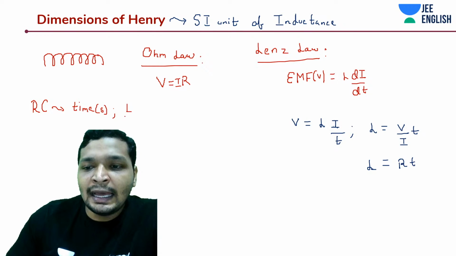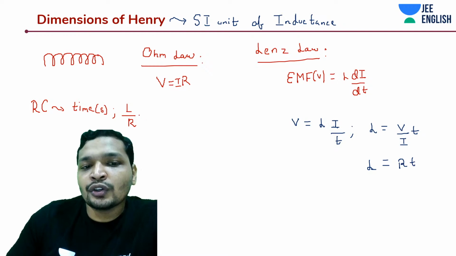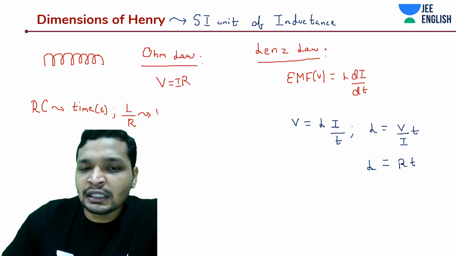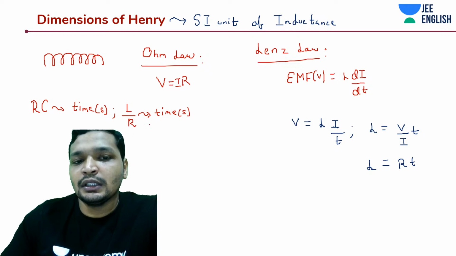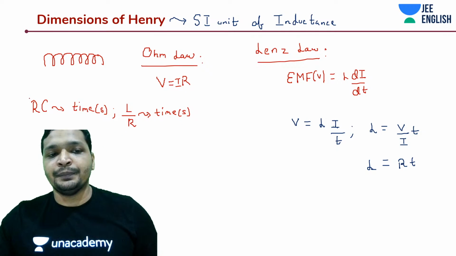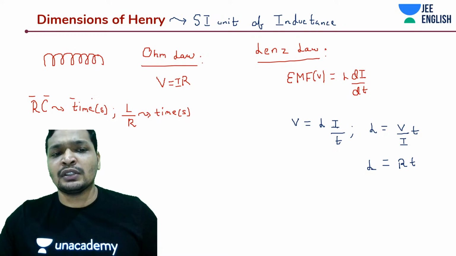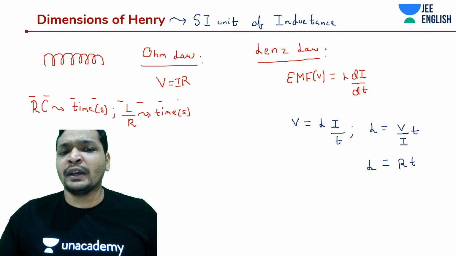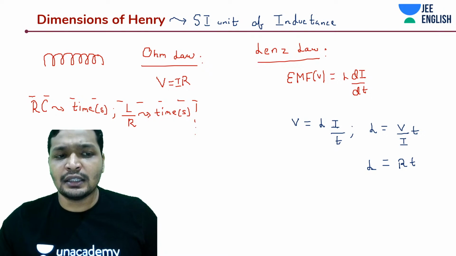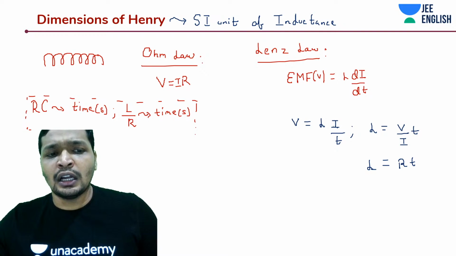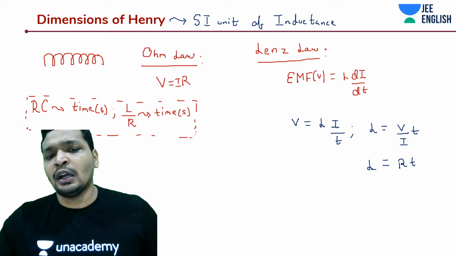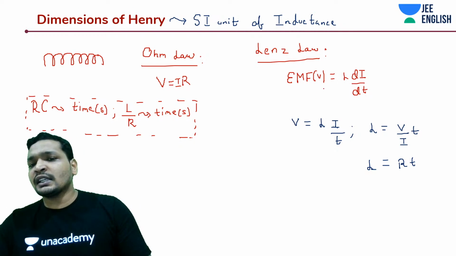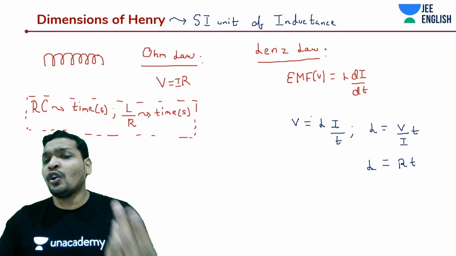And similarly, L by R also gives you time. This is another way of remembering things. You can remember it this way as well. This is also something that you can note down. Especially if you are in second year, you can go by this formula because you have already done inductance. If not, just remember Lenz's law, guys, because I know most of you might be from the 2022 batch, so that's the reason I'm introducing you to new laws.